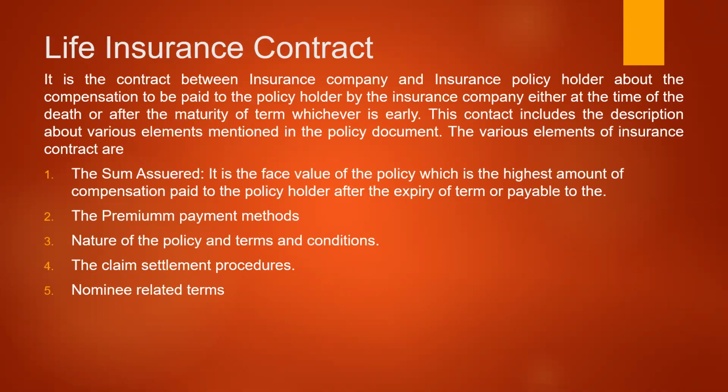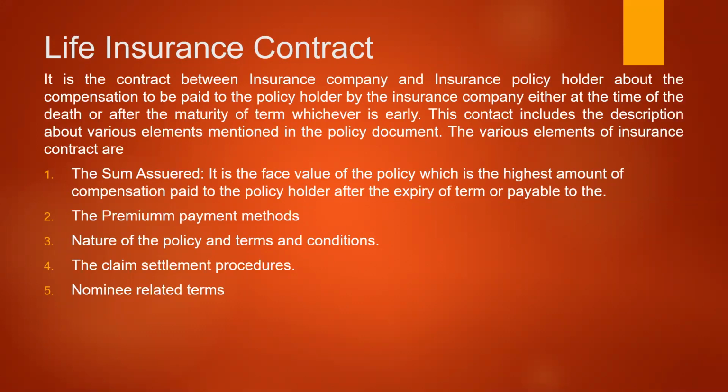As we have already seen in the earlier classes also, insurance is a contract, and life insurance is a specific kind of contract. It is a contract between the insurance company and the insurance policy holder about the compensation to be paid to the policy holder by the insurance company either at the time of death or after the maturity of the term, whichever is earlier. This contract includes the description of various elements mentioned in the policy document.